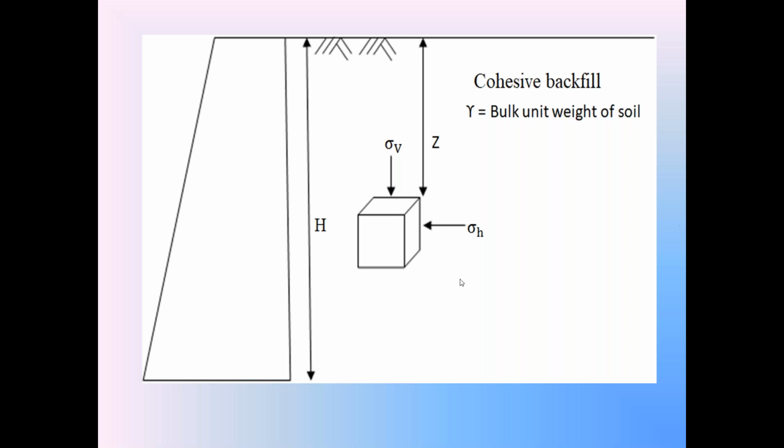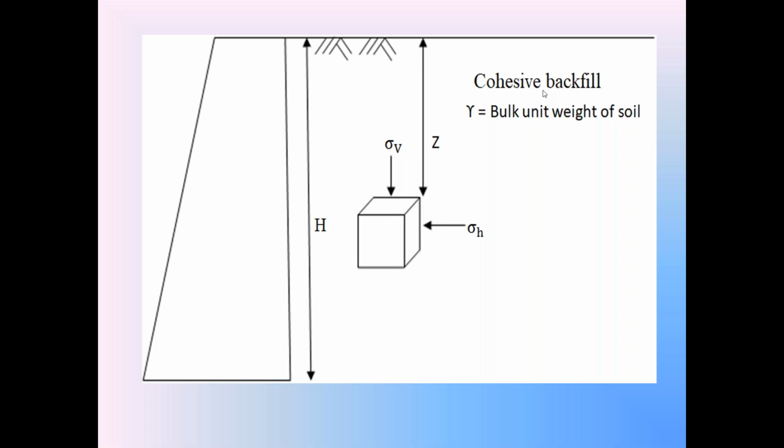Here the retaining wall is supporting the cohesive backfill. The soil in this backfill is a cohesive soil. Assume that this cohesive soil is in the moist condition, that is, partially saturated.